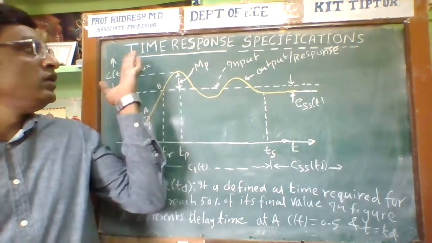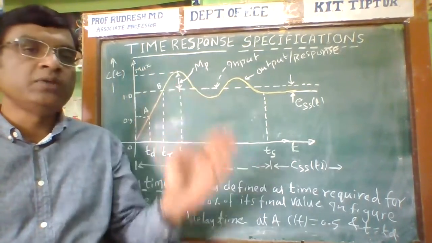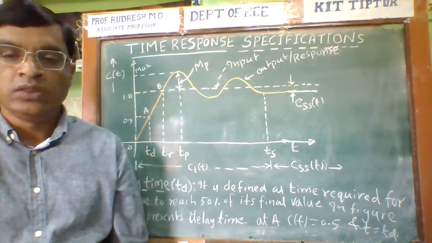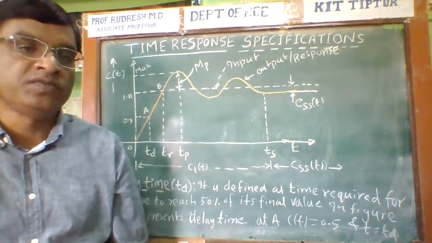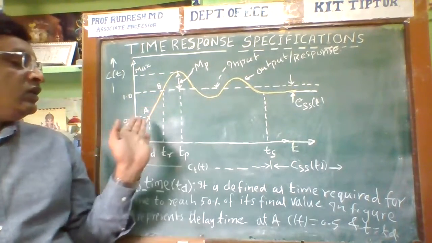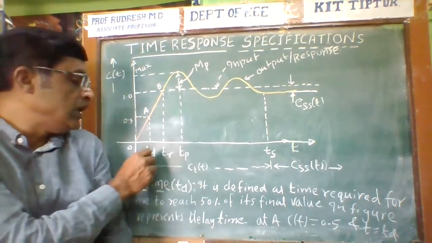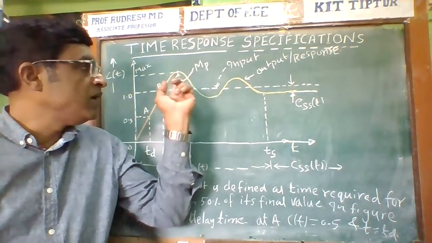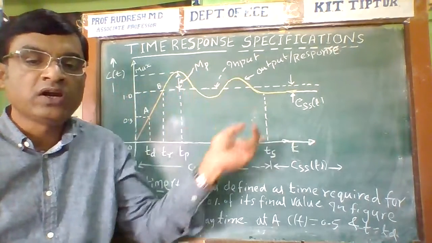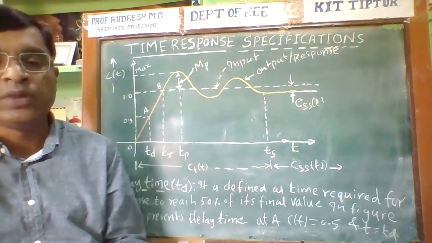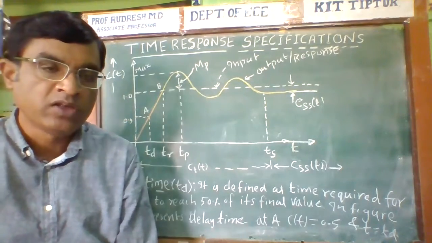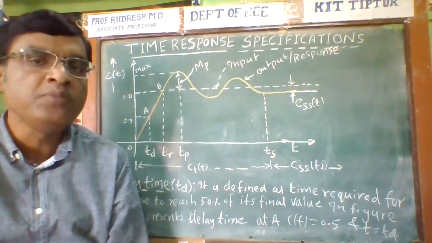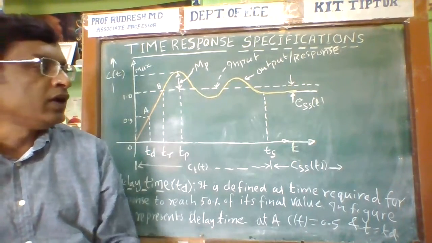In today's class, I am going to explain the time response specifications of the second order system. These are the delay time, rise time, peak time, settling time, and also the maximum peak overshoot. These are called the time response specifications of the second order system.